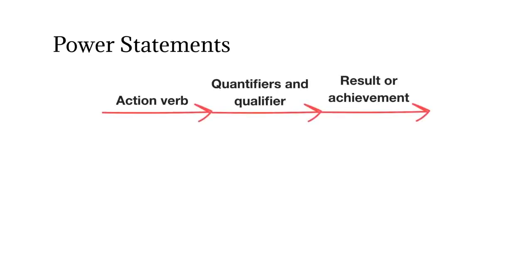Hopefully, this formula looks like a refresher for you. Power statements are made up of an action verb followed by quantifiers and qualifiers to describe how you did something, and should always include a result or an achievement associated with what you did. Quantifiers and qualifiers help describe how you did something, and they also give numbers and metrics to back up your results and your achievement baked into what you did.